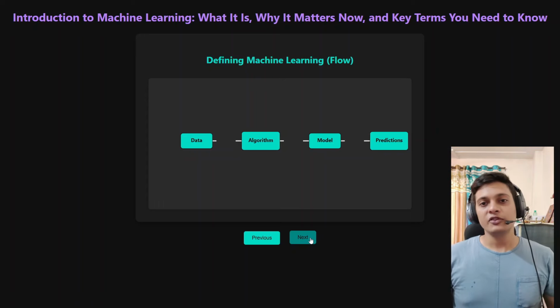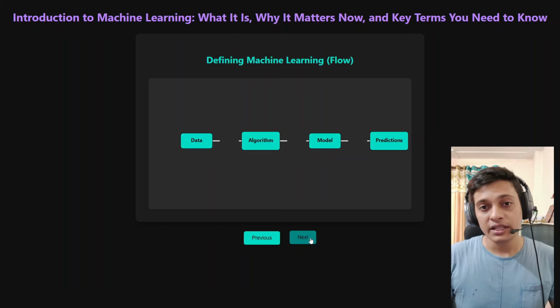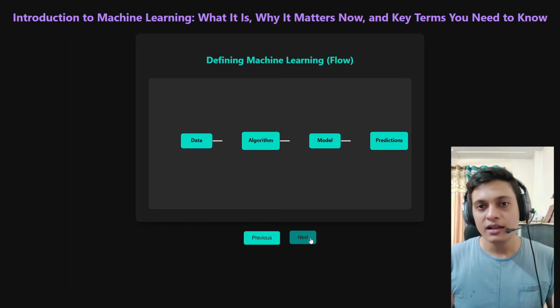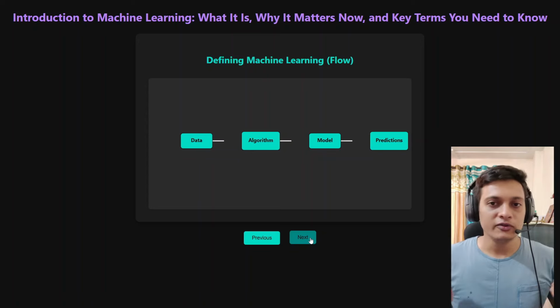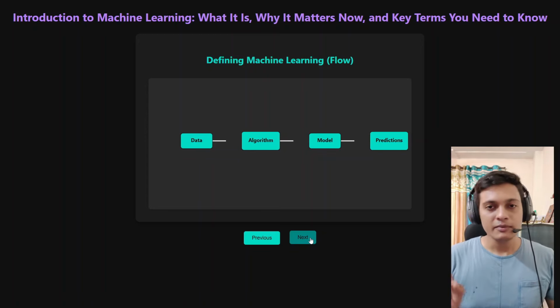Then we shift our terminology from algorithm to model. When we are developing, these models are nothing but the algorithm. When we are completed, again, these models are nothing but the algorithm, but they are able to do the task which we wanted them to do. So models are nothing but just the algorithms.